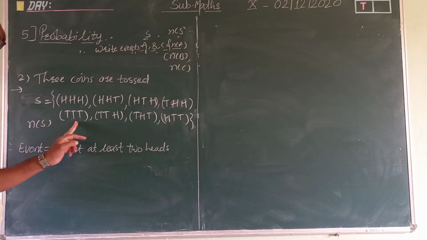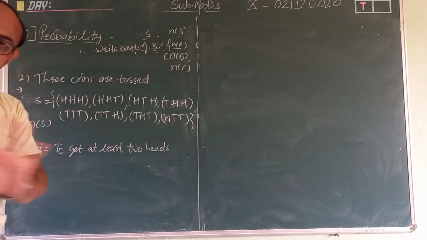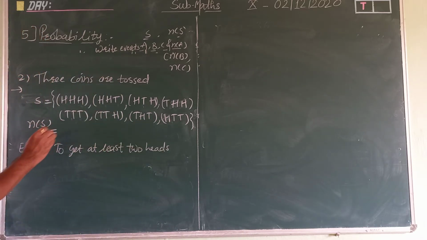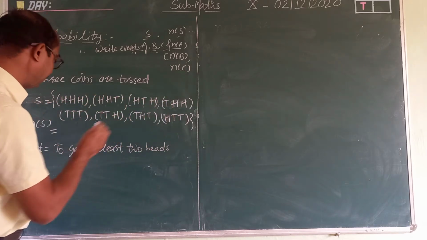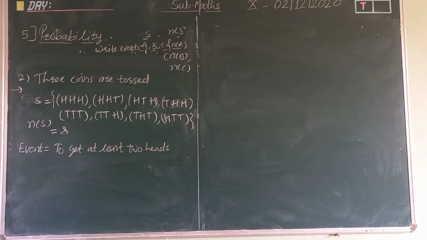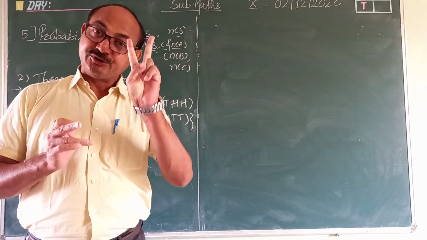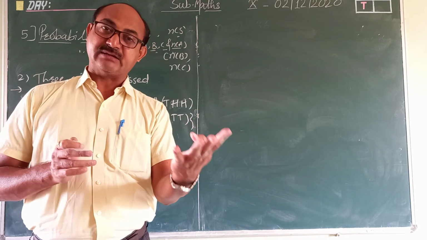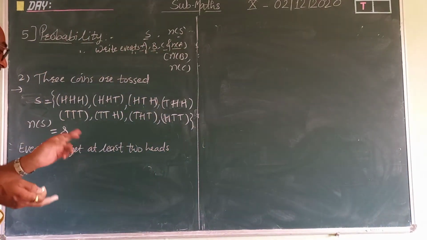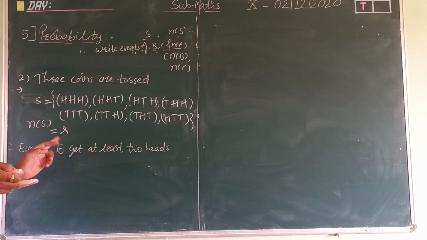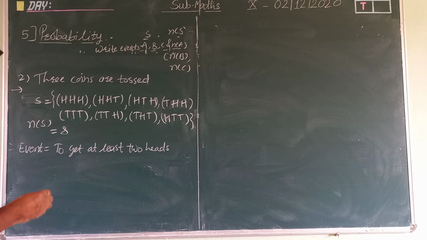Here for all T, you have to adjust H last, middle, first. Finish. So count it. How many sample points are there? 1, 2, 3, 4, 5, 6, 7, and 8. Okay, 8 sample points. See, 1 coin toss, 2 sample points, 2 coins toss, 4 sample points, and if 3 coins toss, not 6, it is 8.